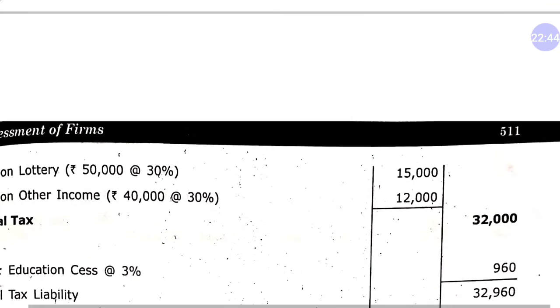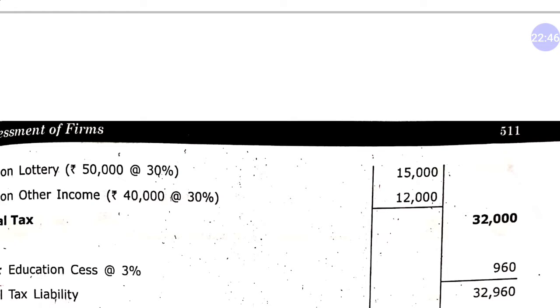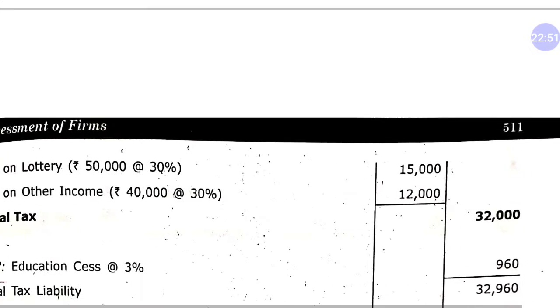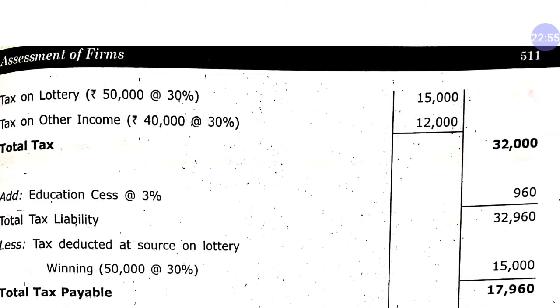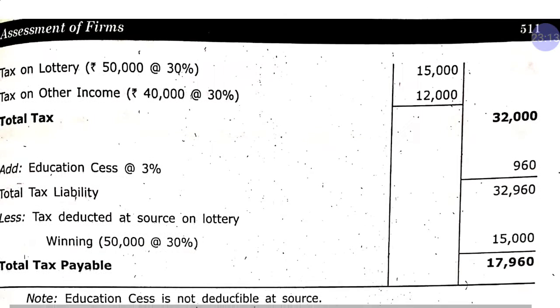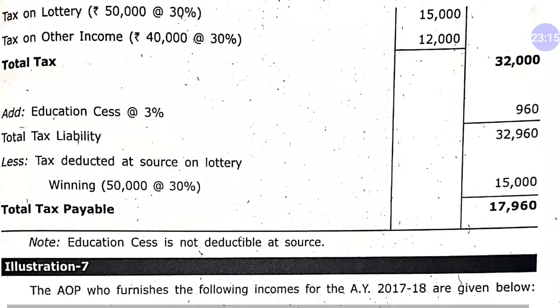So on this 40,000 we will calculate 30% tax for AOP. So according to our tax, total tax is 32,000. 3% education cess 960. So total tax liability is this. Less TDS. Because winning is given here and we are calculating tax on this, we will have to deduct TDS in case of lottery. So 15,000 is your TDS. So total amount of tax payable is 17,960.